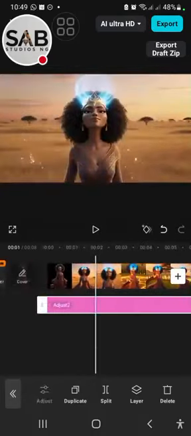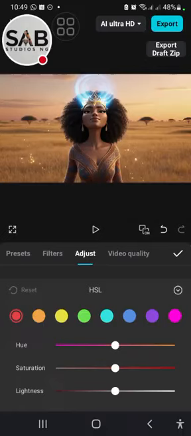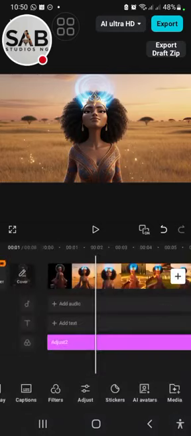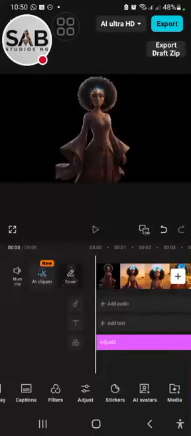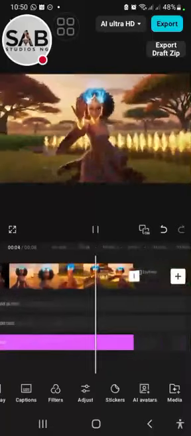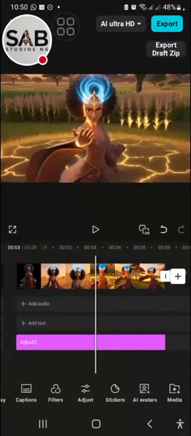You can choose to say, oh, I want more greens over other colors. So you come to the HSL here, and then what you want to do is click on the green. You want to increase the saturation of greens above other colors. This is too much. I know that a lot of people won't understand this, but I hope that if you play the replay, you will get what I'm saying. You can see that we have greens here now because I boosted more of the greens, right? So you can boost any color you really want to play with and work with.